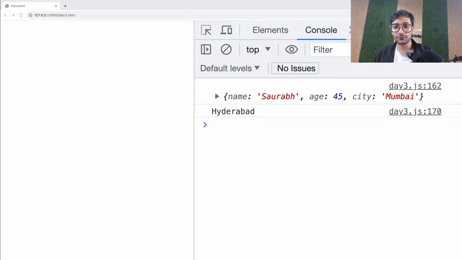I hope all of you are doing well, everyone, because we are on the second last day of this course. And so far, we have covered a lot of things, right? We have covered all the basic programming fundamentals of JavaScript. We have covered how to use arrays, how to use objects yesterday. And today we'll be diving a lot more into arrays and objects, right, everyone? So I hope that all of you are excited.